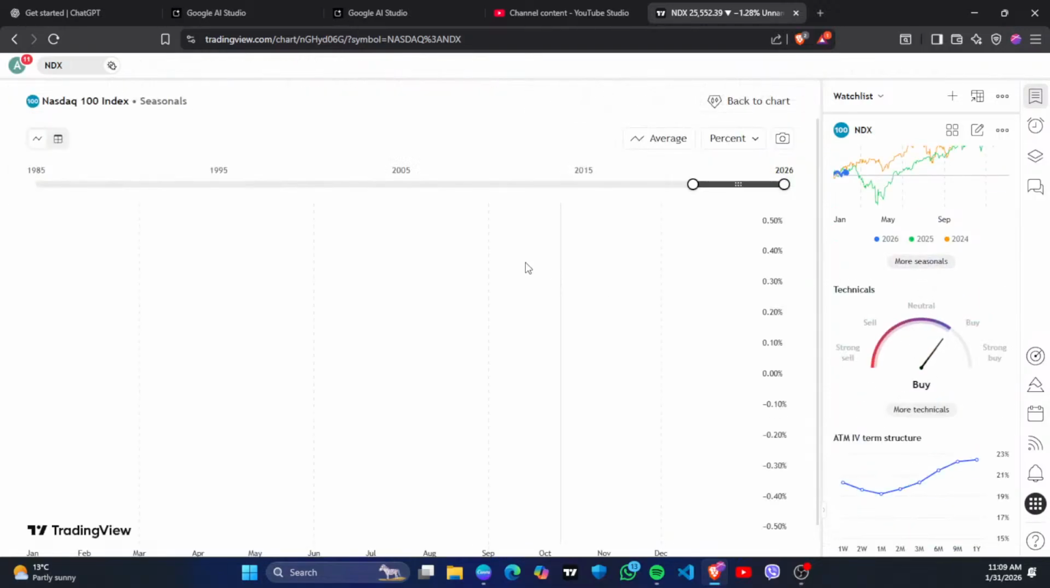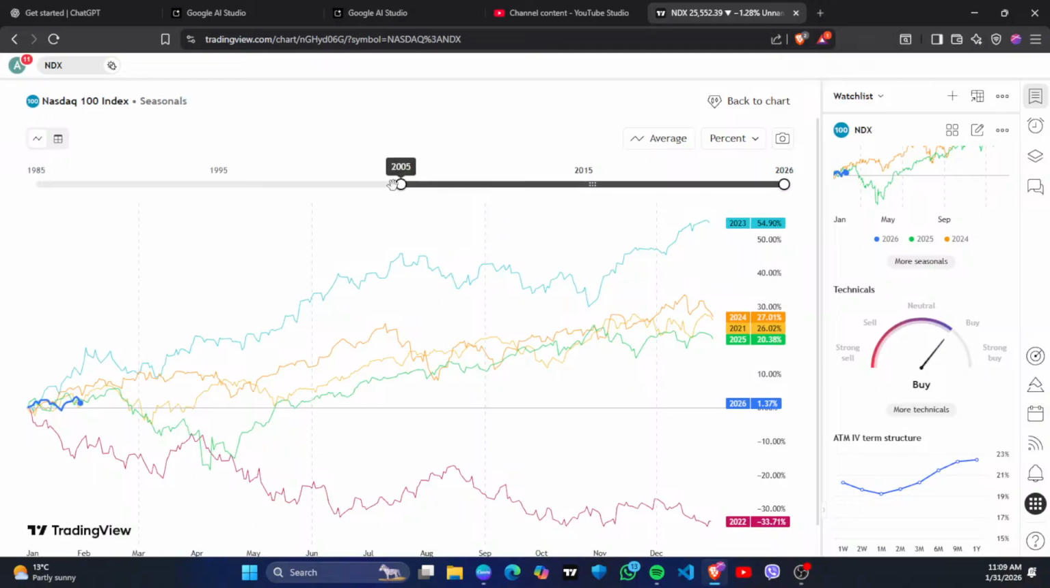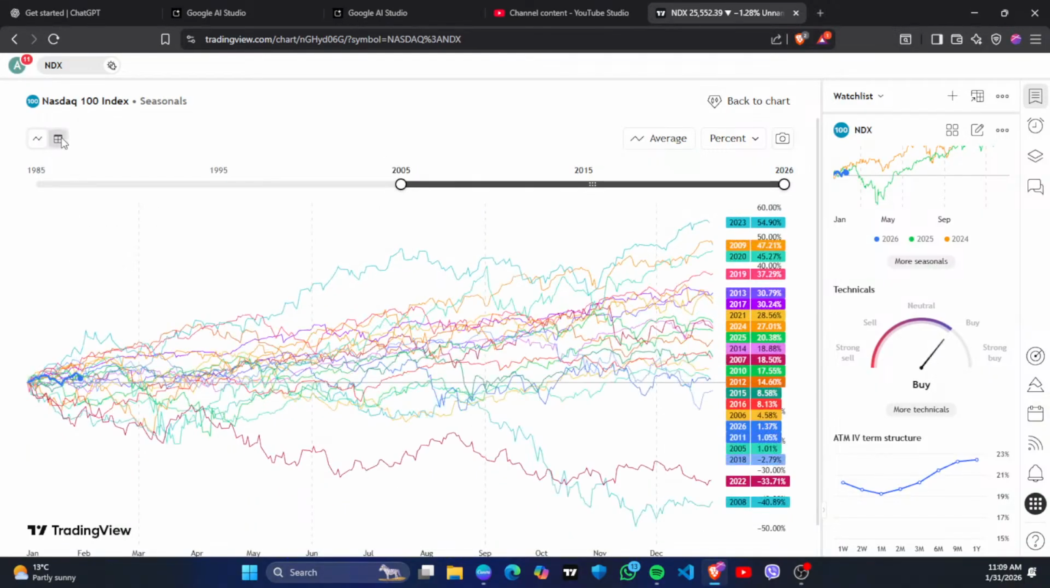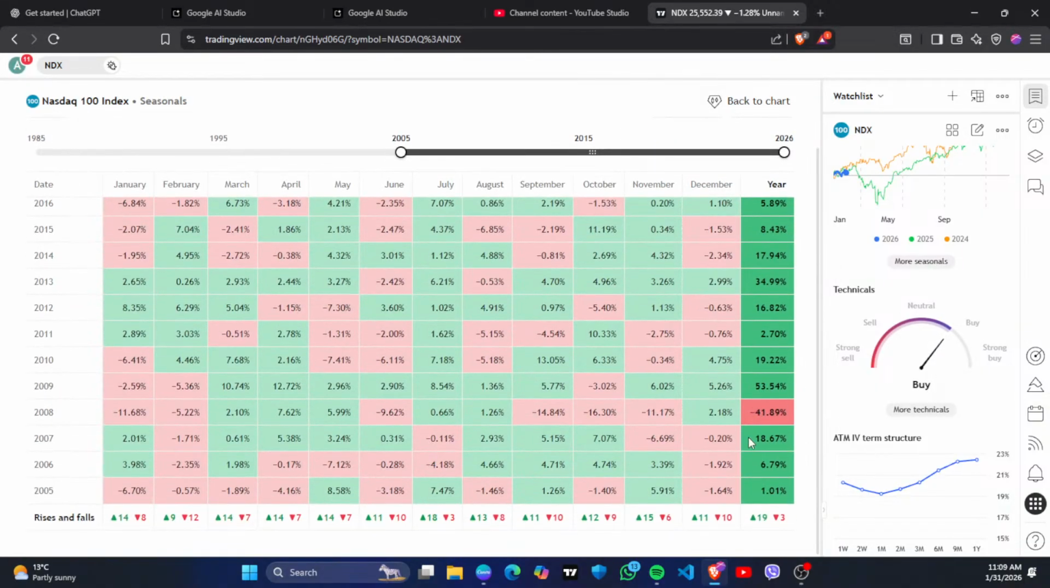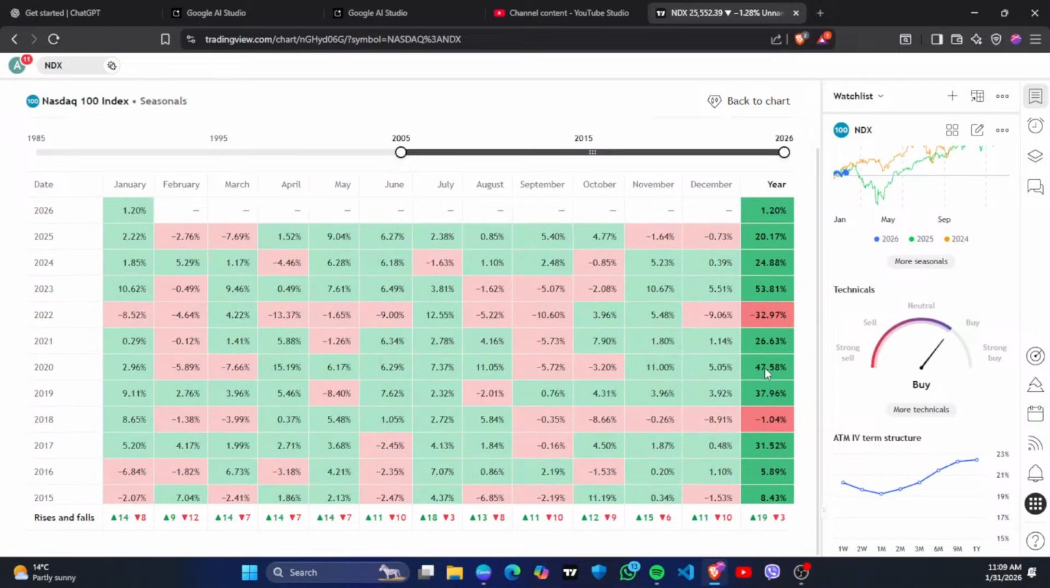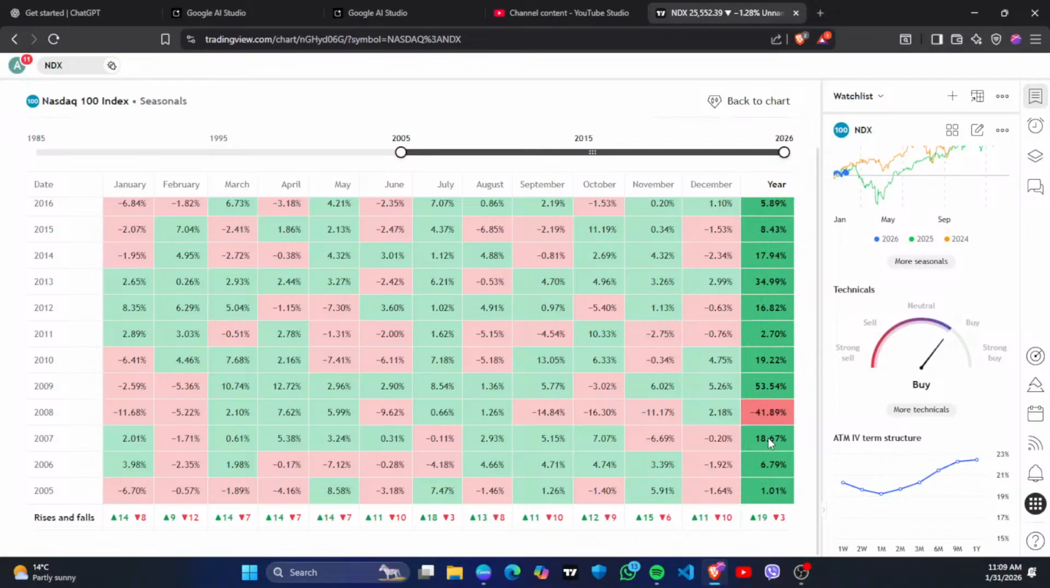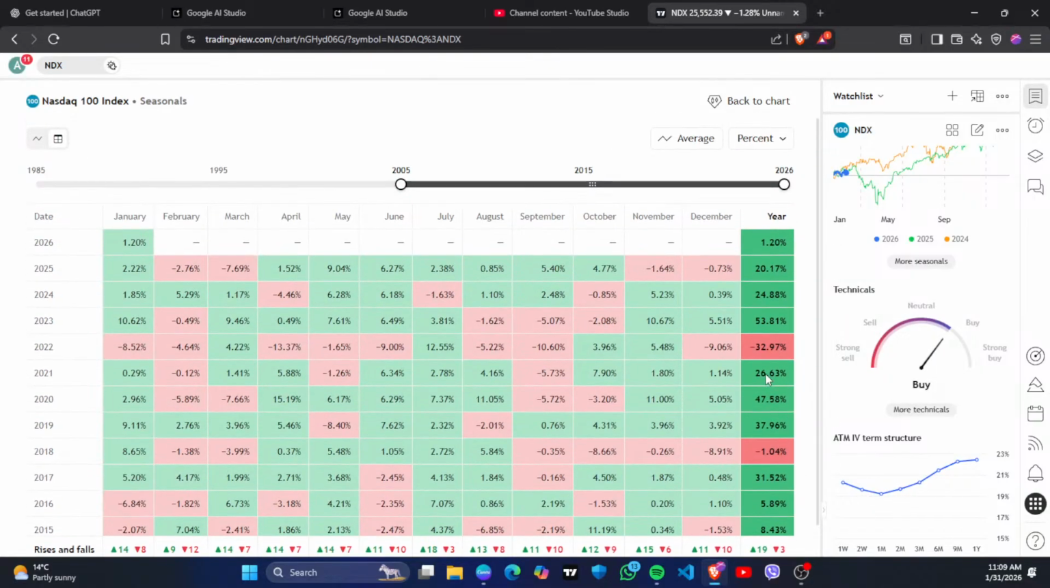Now let's try to see the return from 2005. We'll see this in tabular format, and for up to 19 years there was a positive return, and just around 3 years there was a negative return on this index. See how much return it is providing. Here was just minus 32, 26, 47, 37, 31.5%. It is providing a very high return for its investors.